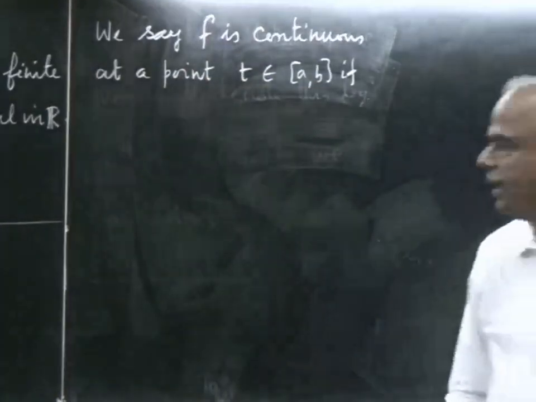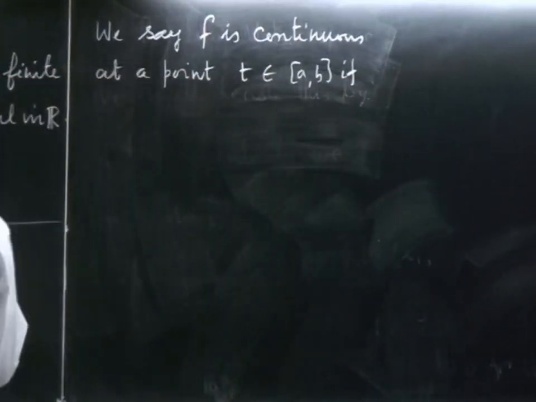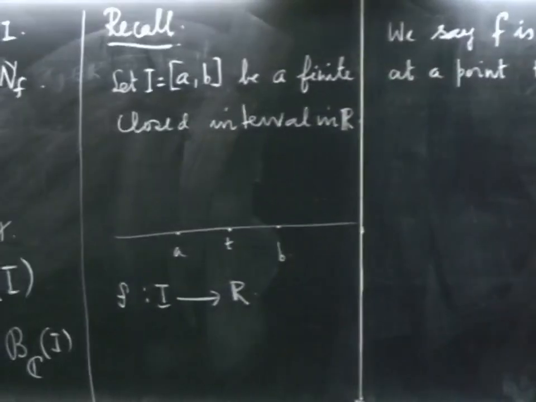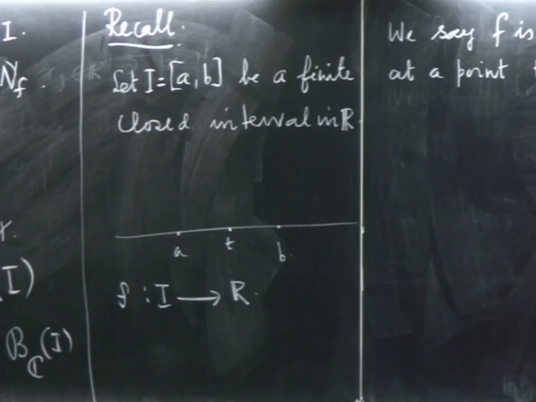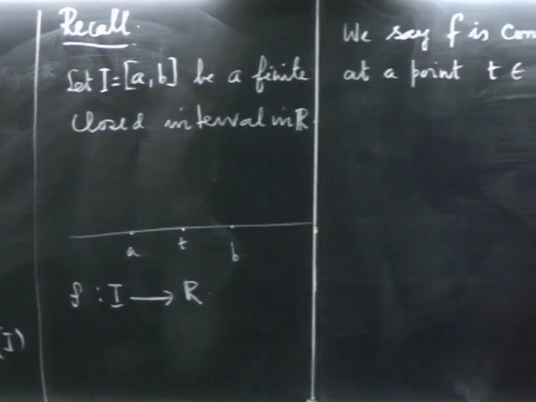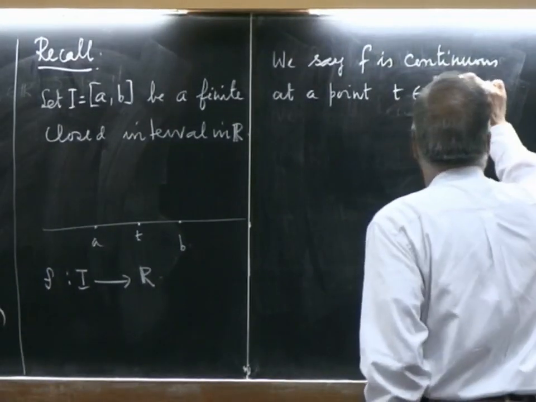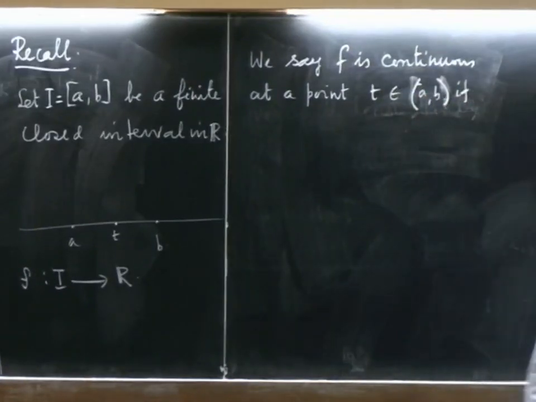So, at a point t, let us first think of the point t inside the interval, not the boundary points. Okay, in the interval t. So, I am looking at a point. First, let us consider a point in the open interval without boundary points.